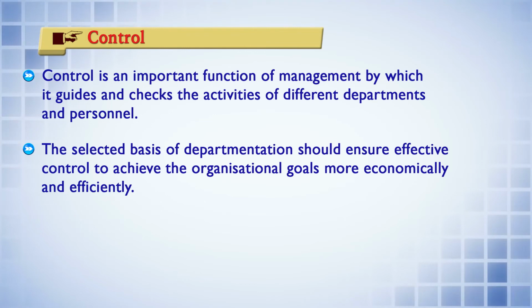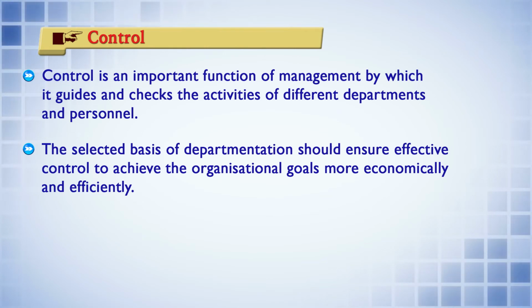And departmentation should also be created in such a way that it facilitates coordination in the whole organization.